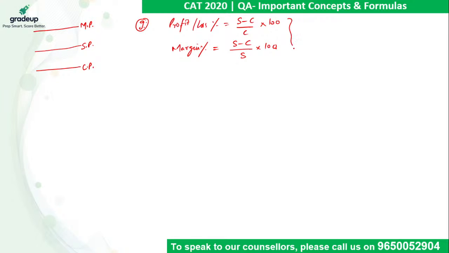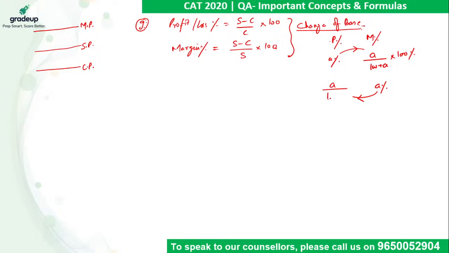Now between profit and margin, the relation of change of base is applicable, right? So in any case, if you are given profit percentage, you can directly calculate margin percentage. If profit is a%, margin will be a upon 100 plus a into 100%. And if margin is given to you as a%, in that transaction profit will be a upon 100 minus a into 100%.